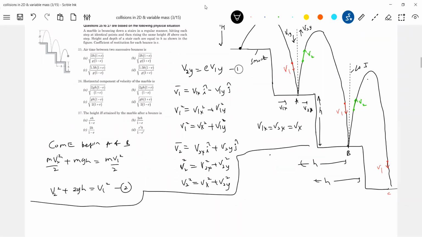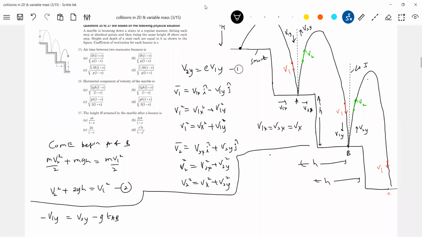Now what is v1y? Writing equations of motion along the y-axis when it moves from A to B, v1y should be equal to v2y minus g tAB. Why negative sign for v1y? The y component of velocity will be opposite to v2y. v1y is just before collision, v2y is after collision. So v1y is opposite to v2y, no? So this is the one equation we have.